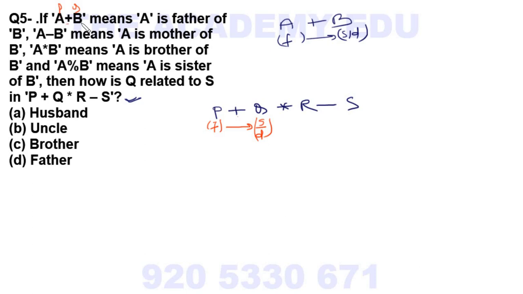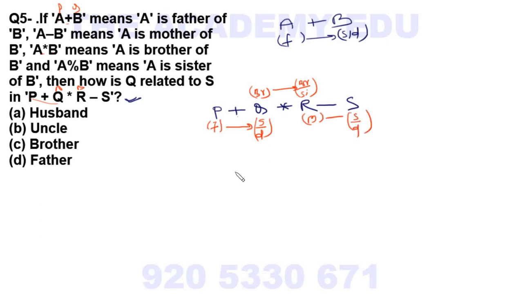Here there is another alphabet in the equation, so you will suppose A first, A is this, B is this. Then A star B means this is A, this is B. So A star B means A is brother of B, so B is either brother or sister. Then A minus B means A is mother, so S is either son or daughter.